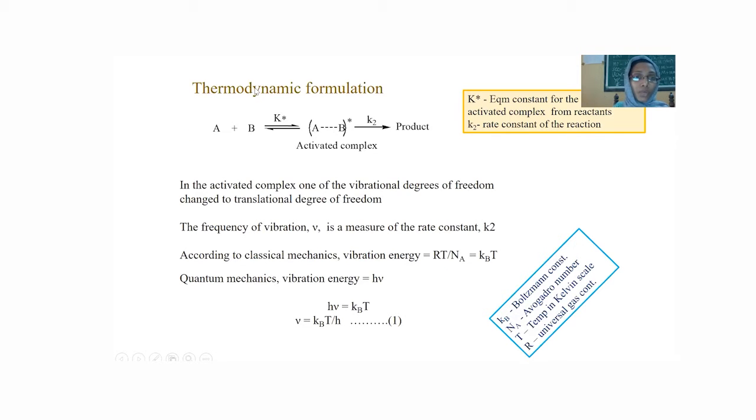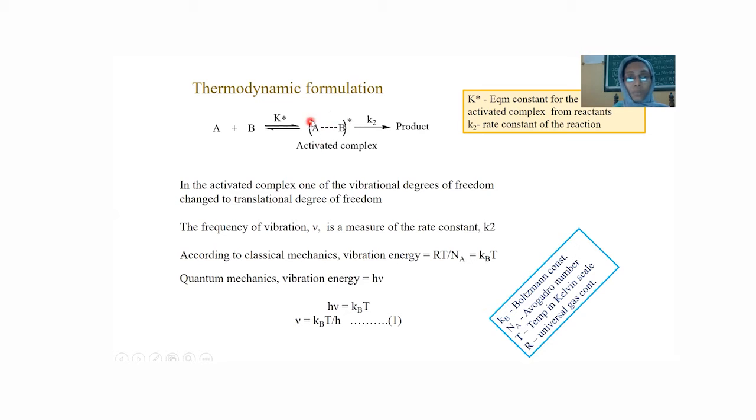Then the thermodynamic formulation to derive the rate equation for the reaction based on the activated complex theory. Consider the above reaction, A plus B giving the activated complex, which is then converted into product. K star indicates the equilibrium constant of the reaction for converting the reactants into the activated complex, because it is an equilibrium reaction. And K2 is the rate constant of the reaction. The rate of the reaction depends on the concentration of the activated complex.